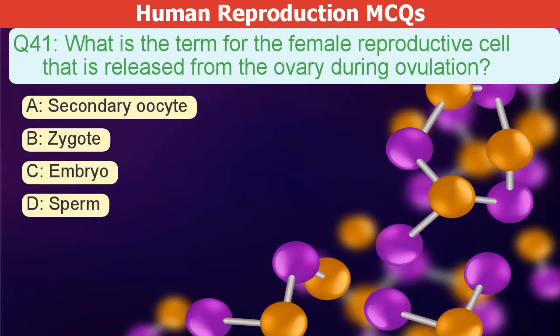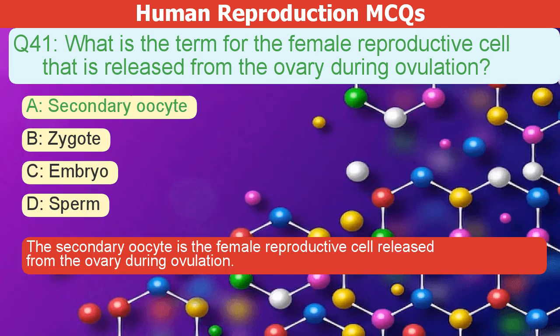What is the term for the female reproductive cell released from the ovary during ovulation? A. Secondary oocyte. B. Zygote. C. Embryo. D. Sperm. The correct answer is A. The secondary oocyte is the female reproductive cell released from the ovary during ovulation.